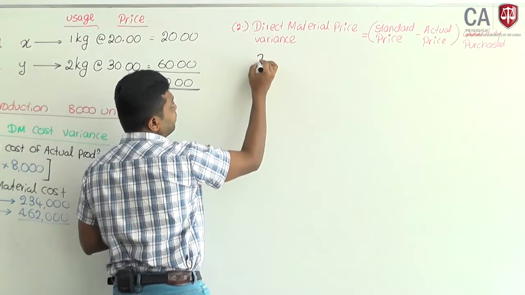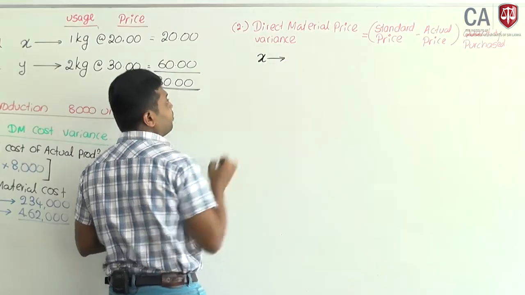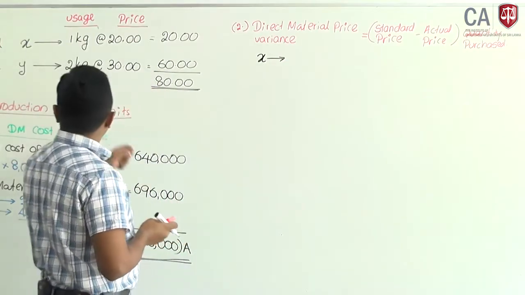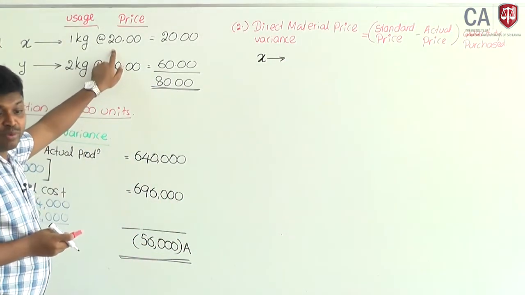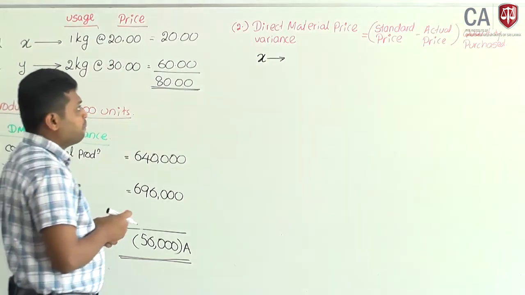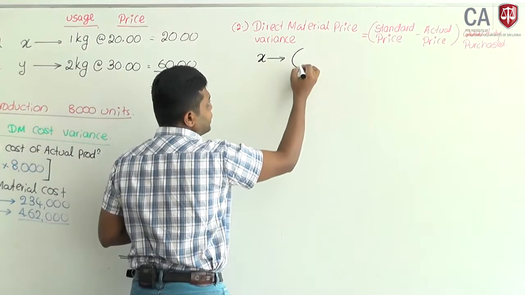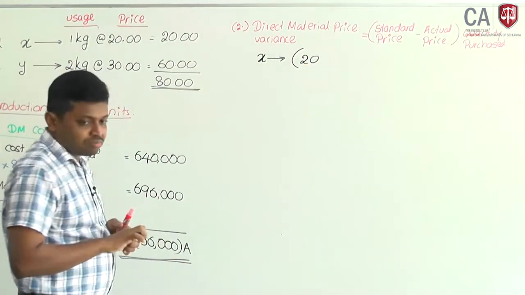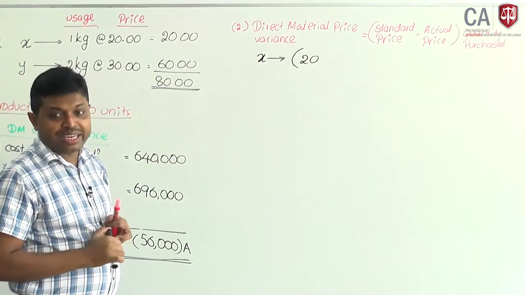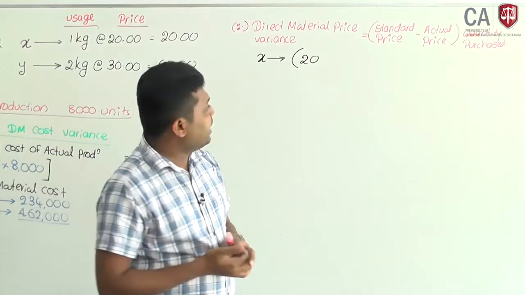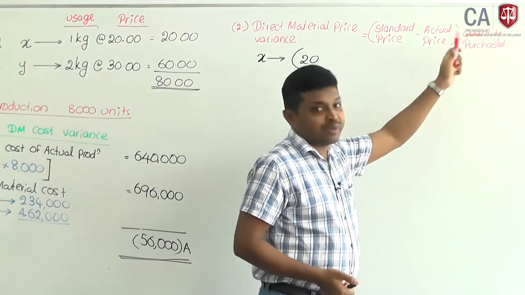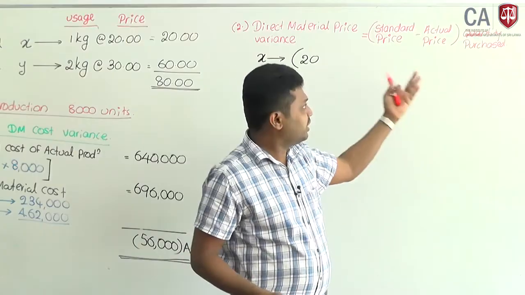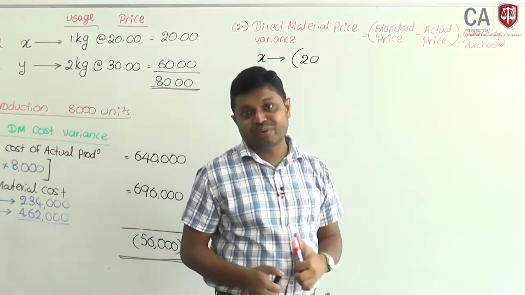Now we will look at material X and material Y. Material X: the standard price per kilogram of material is 20. Expected price is 20. Actual price is not directly given. Even so, actual price into quantity purchased means actual cost, which has been given, so there is no need to find the unit cost.